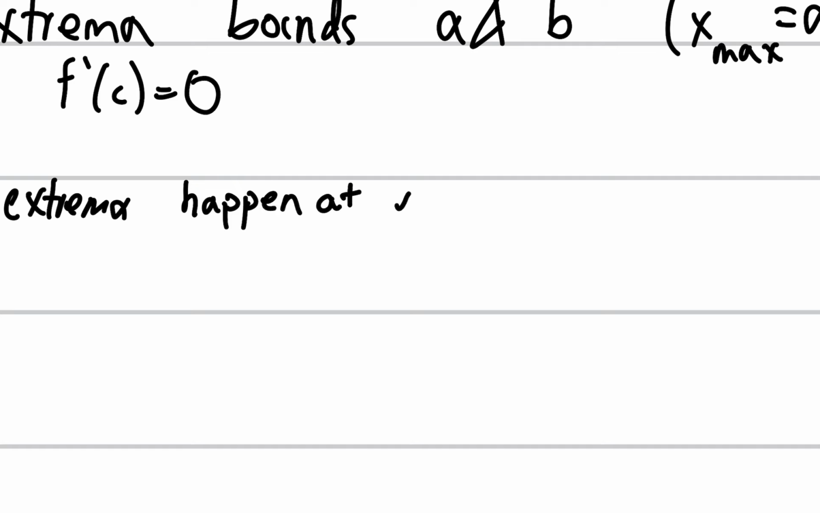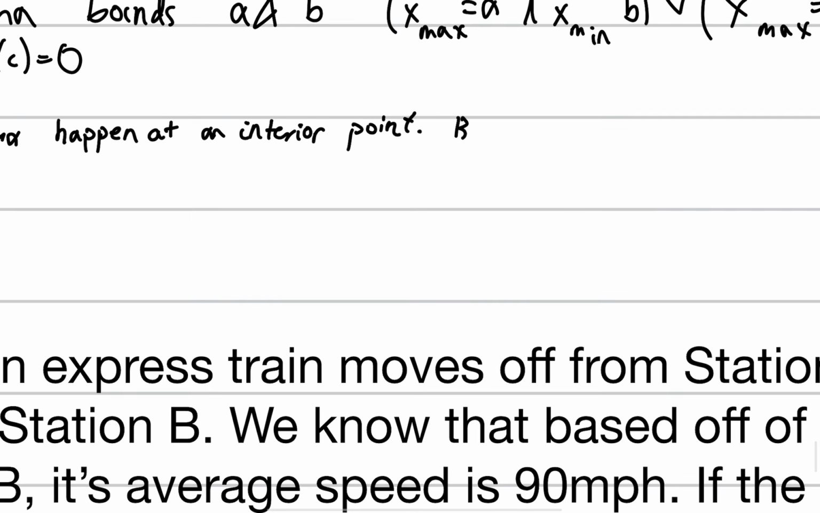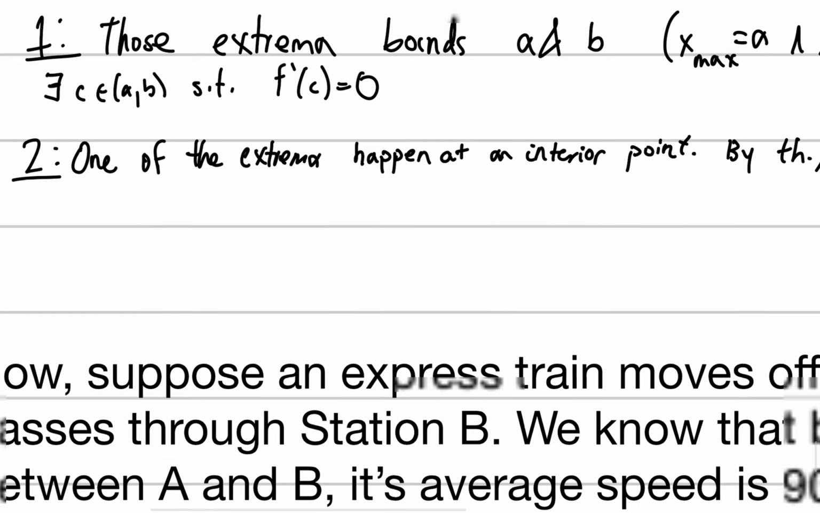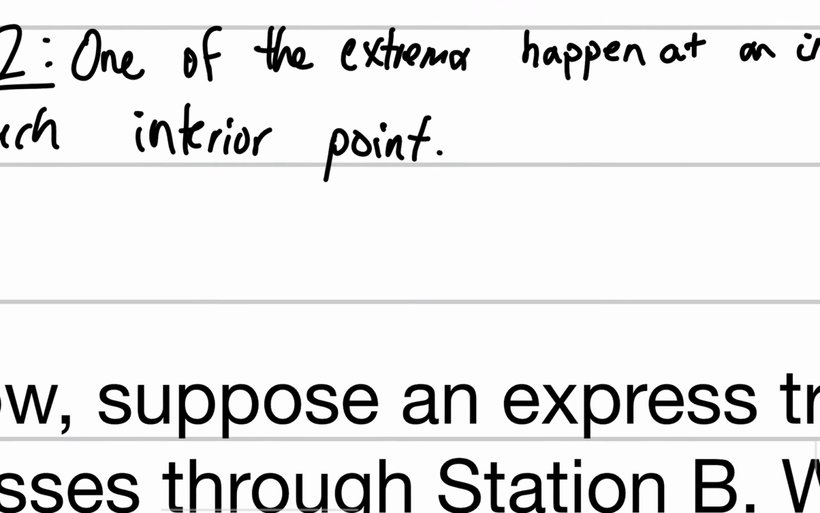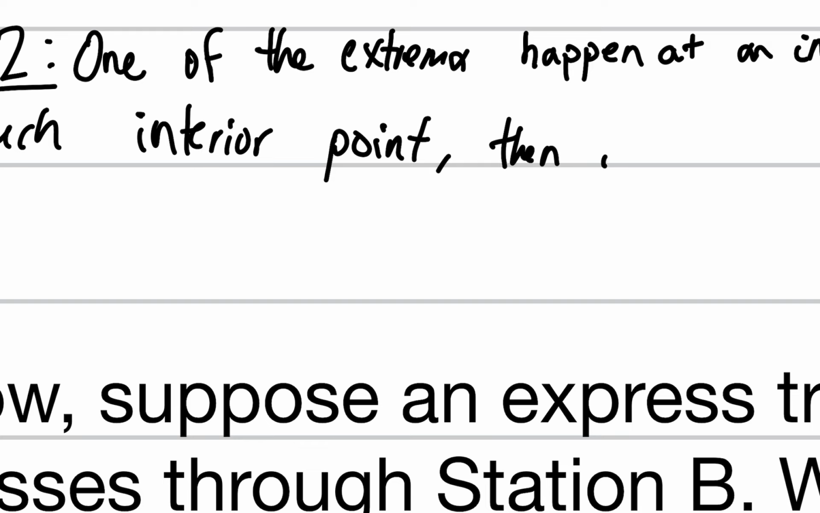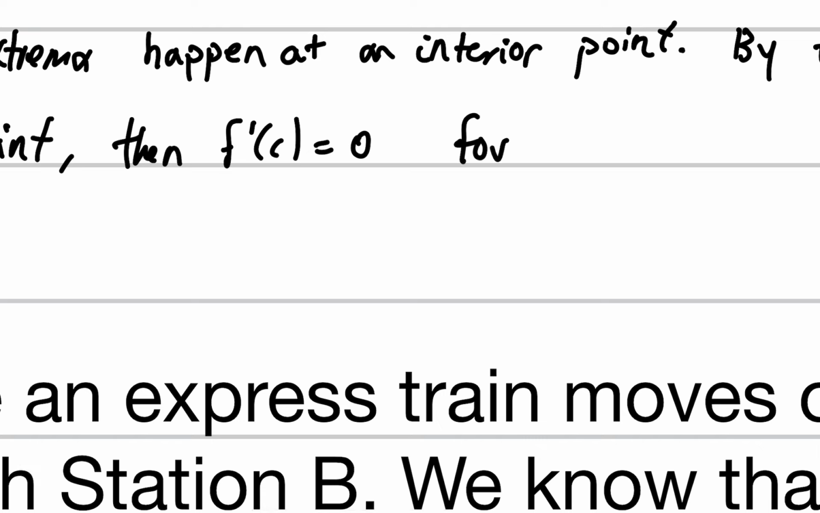Happen at an interior point. Okay, what would happen? Well, by the zero derivative at local extrema theorem that we know, let C be such an interior point, and it's really quite a simple idea because f prime of C is now 0, and f prime of C is equal to 0 for C in the interior. And we've completed our proof.